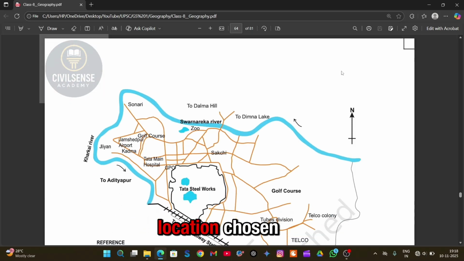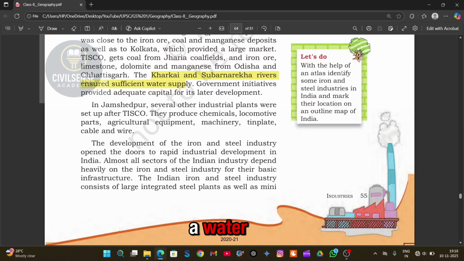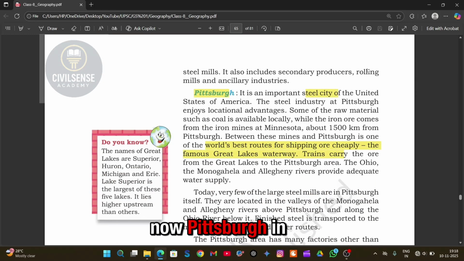Why was this location chosen? Because there was water, cheap labor, good roads and railways, and all raw materials nearby. That's why Jamshedpur became the heart of the Indian steel industry. Now, Pittsburgh in the US is also called the Steel City. It became famous because of the Great Lakes waterway, which helped in cheap transportation of iron ore.